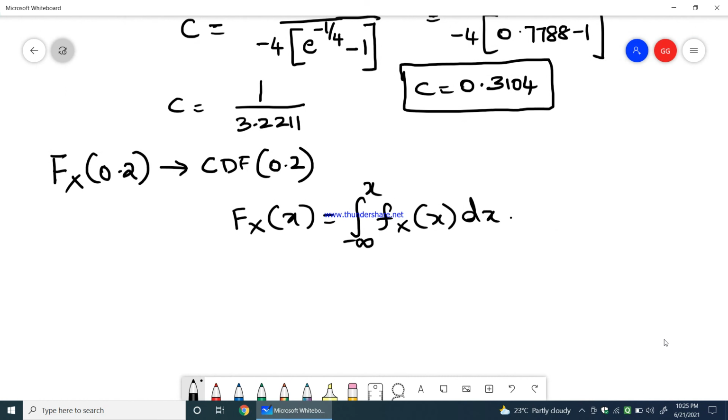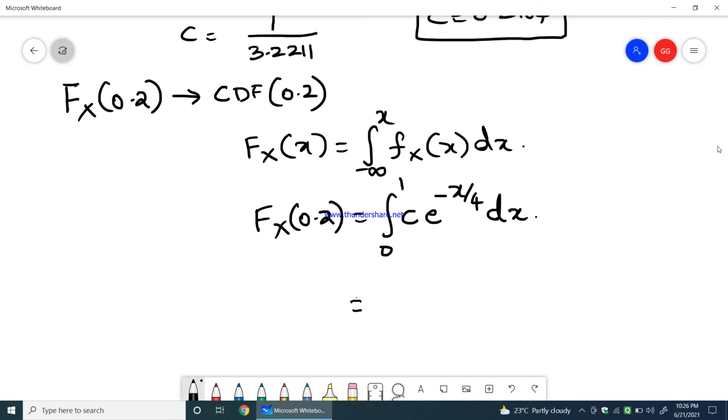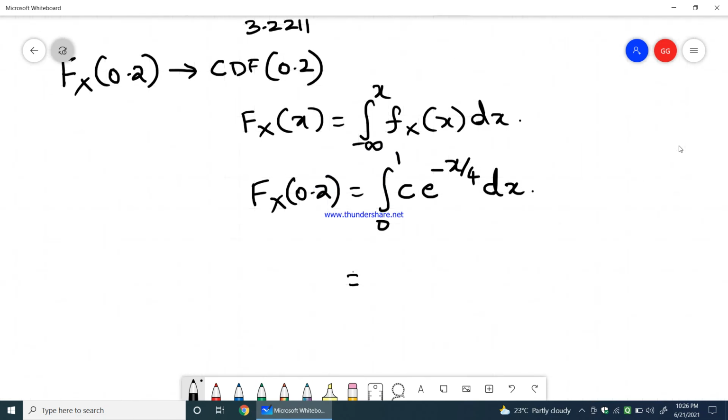So therefore, Fx of 0.2 equals the integral from 0 to 1. What is fx of x in the given question? It is c into e power minus x by 4 dx. So what is the c value? The c value is already there, 0.3104. So c is 0.3104 with an integration 0 to 1, sorry, not 1 here, I'm sorry.